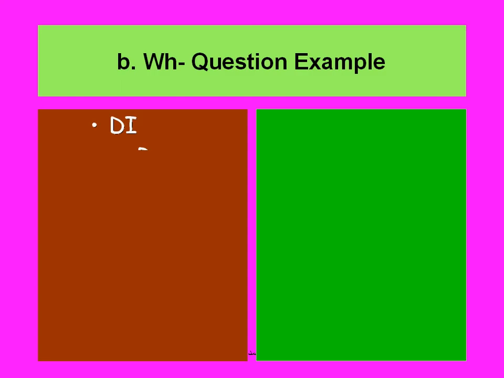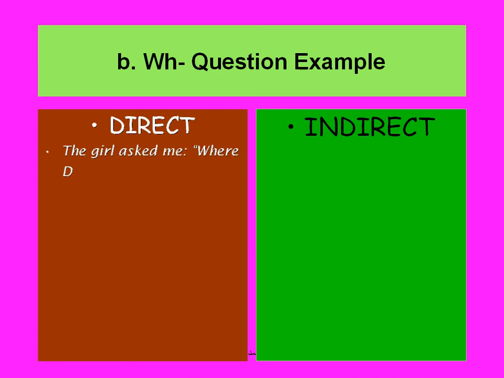WH question example: direct and indirect. The girl asked me, where do you come from? Here, as you can see, we have a WH question. It starts with a question word. When we change it, we change it as follows. The girl asked me where I came from.